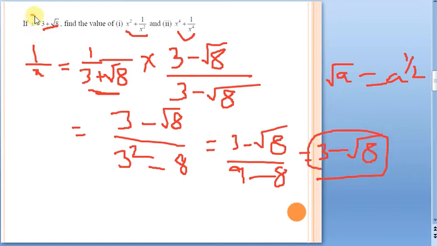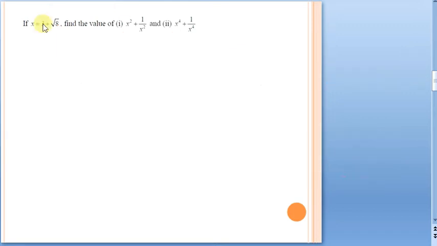So we have the value of x and we have the value of 1 by x. Let me write them together now. So we got 1 by x is equal to, from our discussion, 3 minus root 8. So this is exactly what we got.